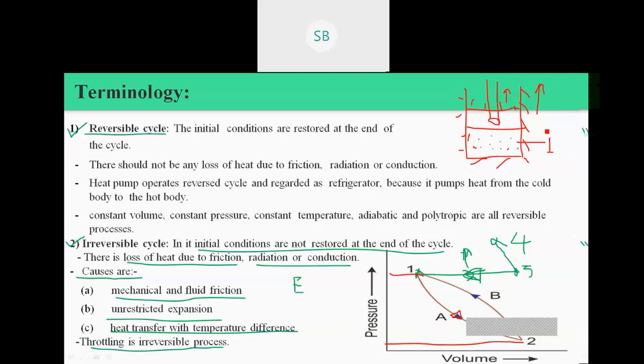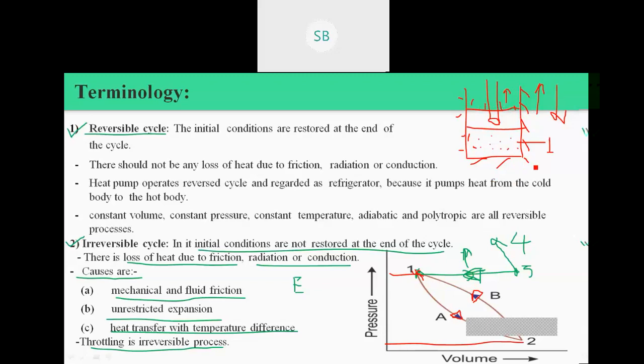After some time, we compress that gas, so we move the piston down. As we move the piston down, we follow process B and achieve the same state which was present earlier. After this, there will be no heat interaction, as all the outer surfaces are insulated.